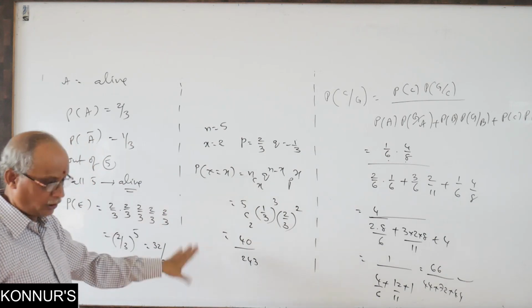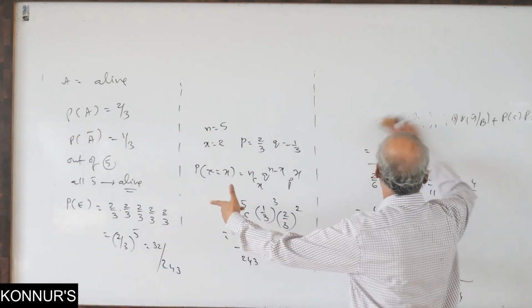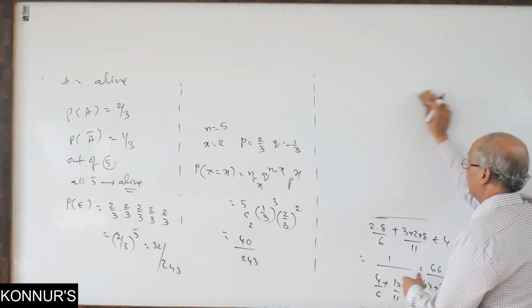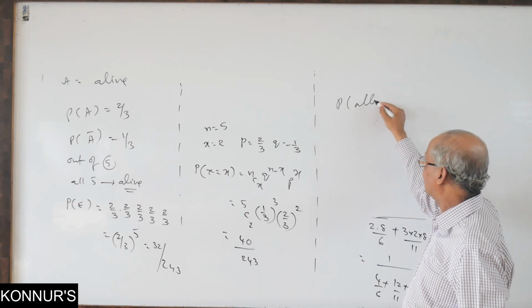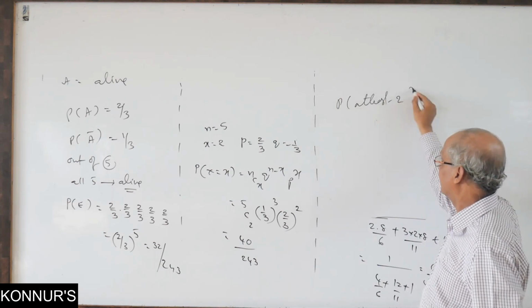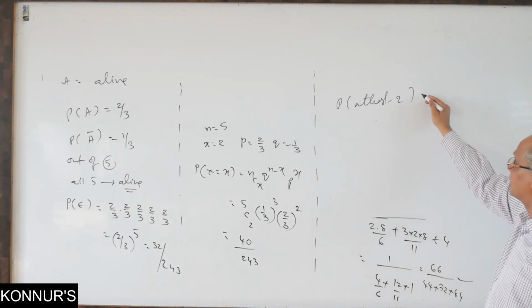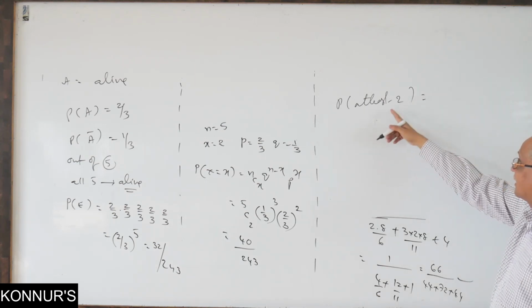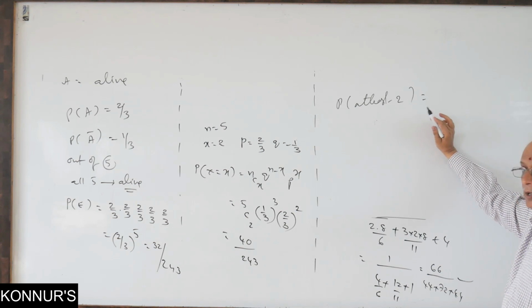Out of 5, if they ask any 2 alive at least, I will write here. I gave you exactly 2; now you see, here only I will finish the binomial theorem. Second problem I write here: probability of at least 2. What is the meaning? At least 2 are alive, minimum 2. From the probability mass function, 2, 3, 4, 5 you would have to calculate.